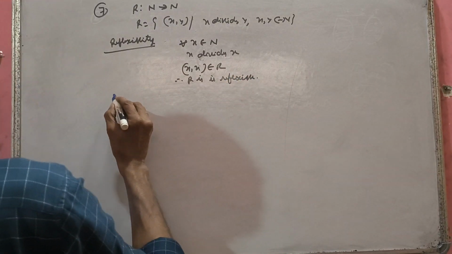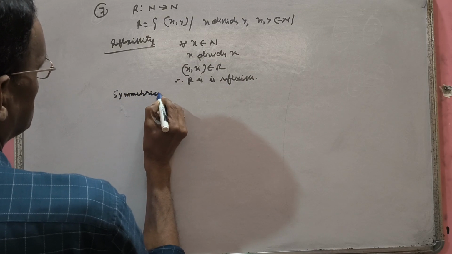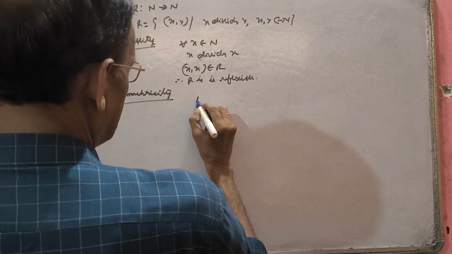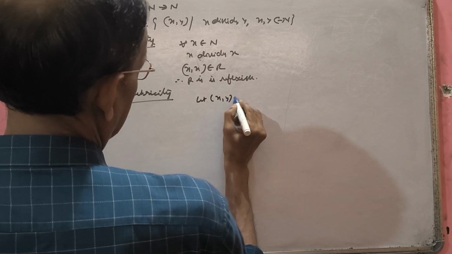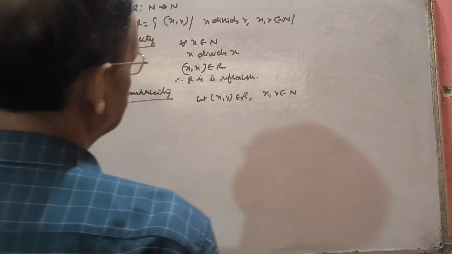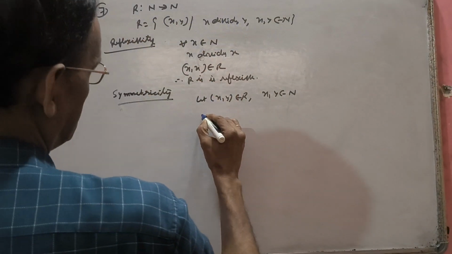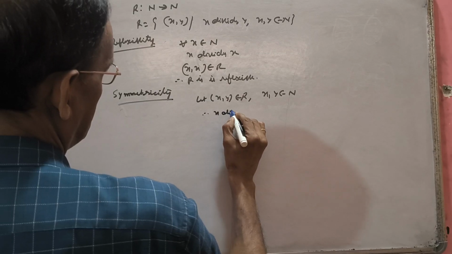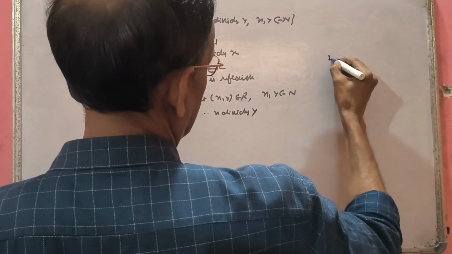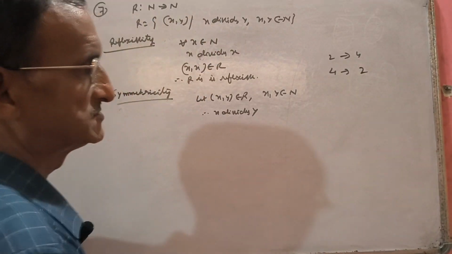Now let's check for symmetry. Let (x, y) belong to the relation R where x and y are natural numbers. On what condition does (x, y) belong to R? If x divides y. Now see, 2 divides 4, but 4 does not divide 2.